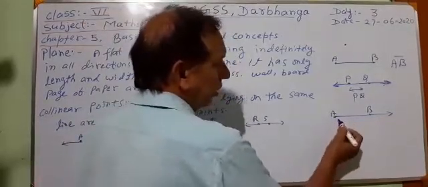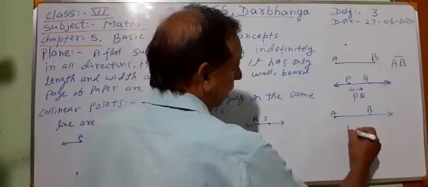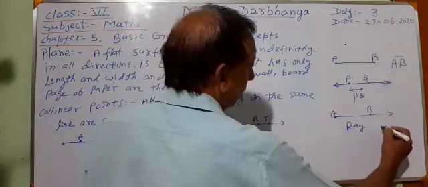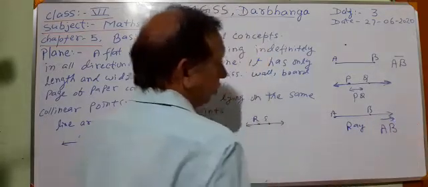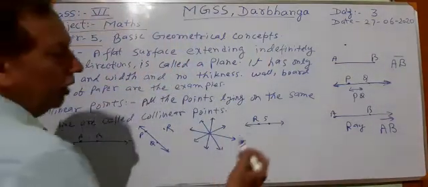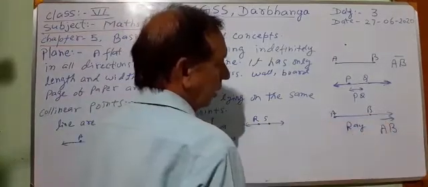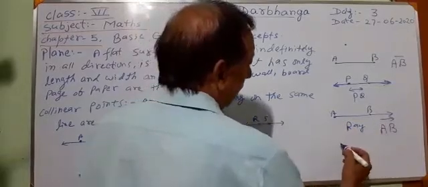Then it is known as ray. How shall we represent it? We write A, B, with a symbol above. We shall read it as ray AB. Here one end point is the starting point, and there is no other end. A ray has only one end point.